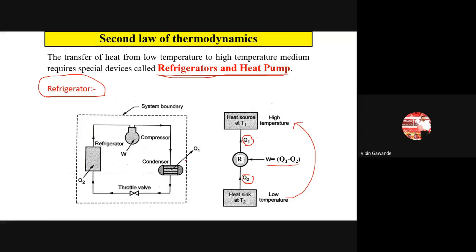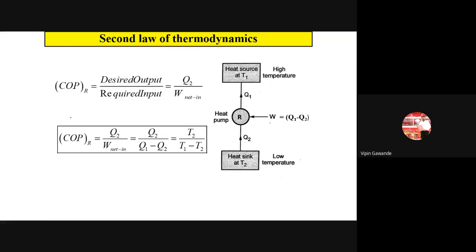Okay. Now after that we have defined the COP for the refrigerator. COP, not the efficiency. So COP means coefficient of performance. Now, what is the desired output from the refrigerator? We want it to take as much heat as possible from the sink. So Q2 is the desired output. We require the refrigerator to absorb the maximum amount of Q2, and for doing this, we have to supply the work to the refrigerator. So Q2 divided by W.